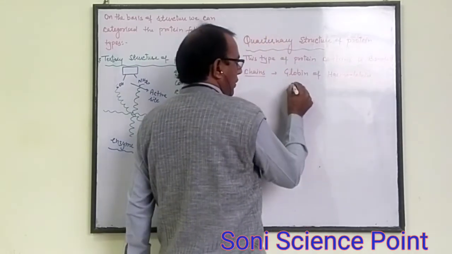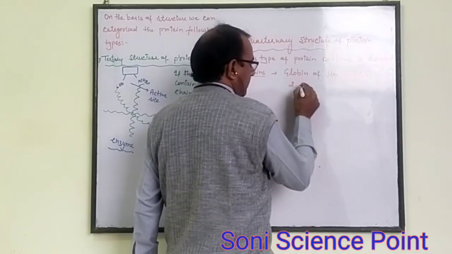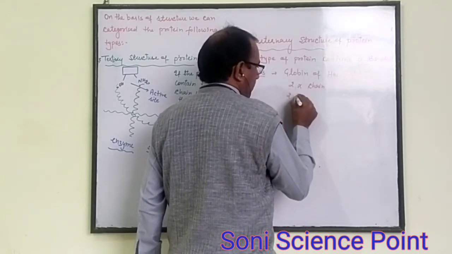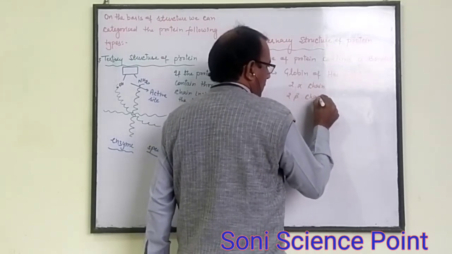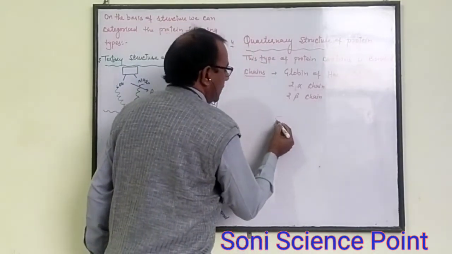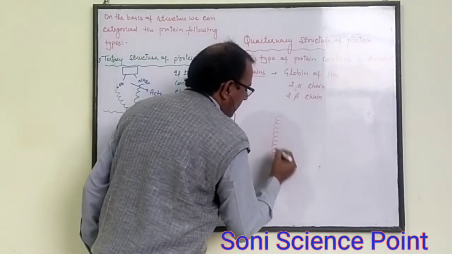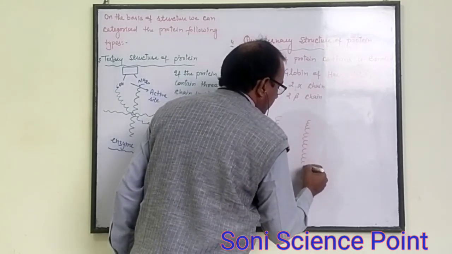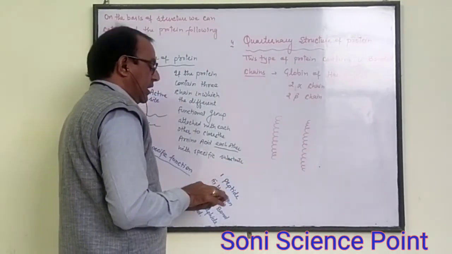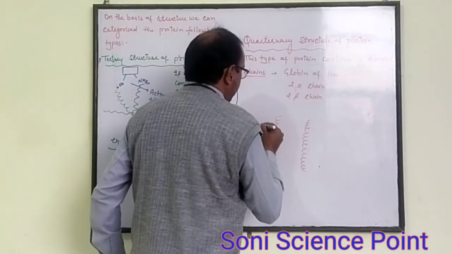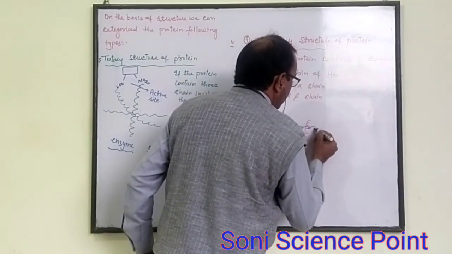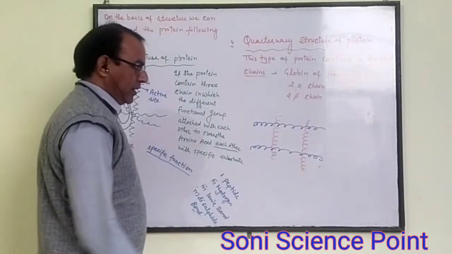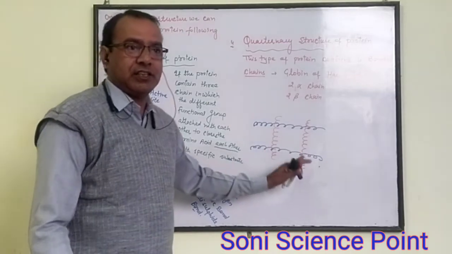This may contain two alpha chains and two beta chains. Suppose this is one chain and this is the second chain. If both chains are attached with each other, and another chain, it may contain two alpha chains and two beta chains.